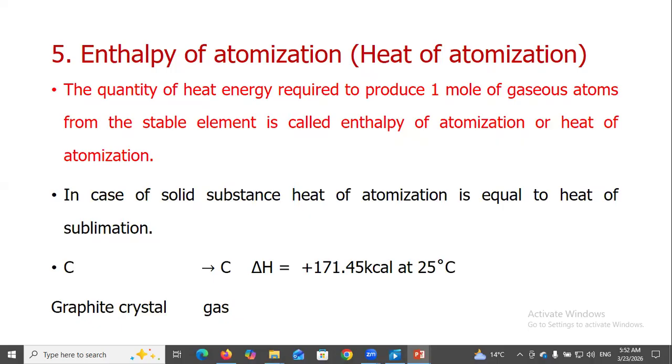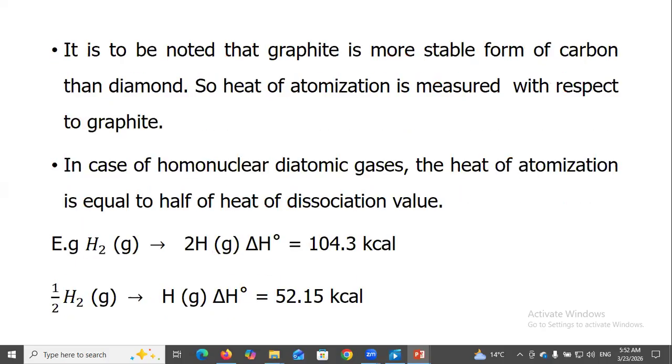Carbon graphite crystal converted into carbon gaseous atom, so ΔH is equal to plus 171.45 kilocalorie at 25 degrees Celsius. It is to be noted that graphite is the more stable form of carbon than diamond. So heat of atomization is measured with respect to graphite.